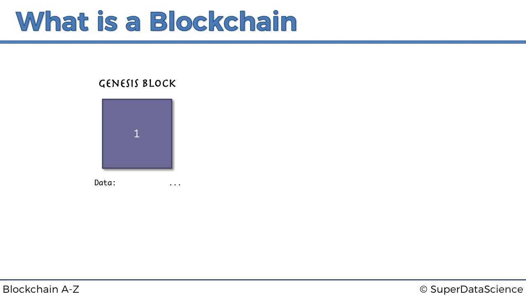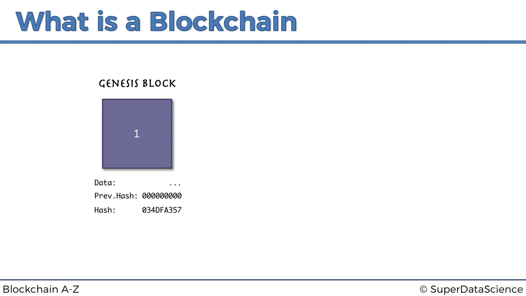You might have some data in it. We're not going to go into detail what kind of data is in there, but assuming there's some data, it doesn't have a previous hash inside this block because this is the Genesis block. It's the only block that won't have a previous hash. So we're just going to represent that as all zeros. And then it will have its own hash. Again, for now, let's think of hash as a fingerprint. We'll find out more about how these hashes are derived in a coming tutorial.